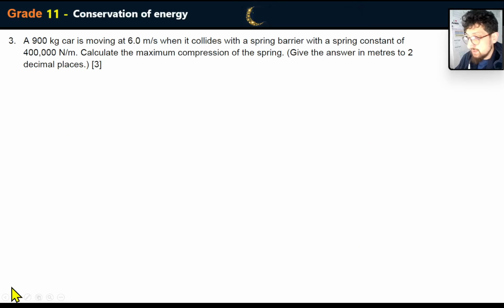Okay, let's keep going because I really want to save time here. I want to keep this under 40 minutes. A 900 kilogram car is moving at 6 meters per second when it collides with a spring barrier with a spring constant of 400,000 newtons per meter. Calculate the maximum compression of the spring.